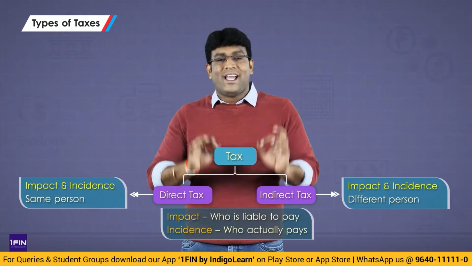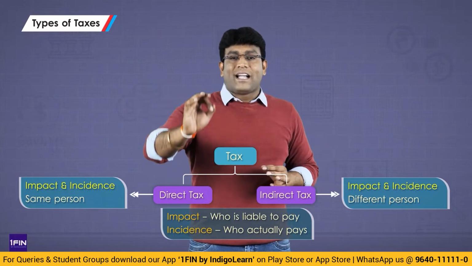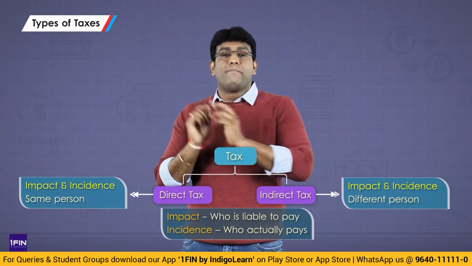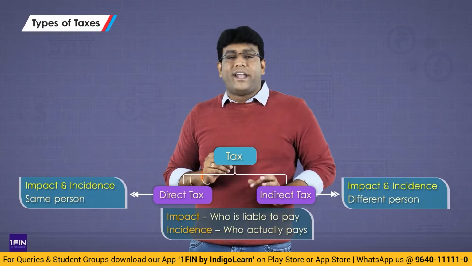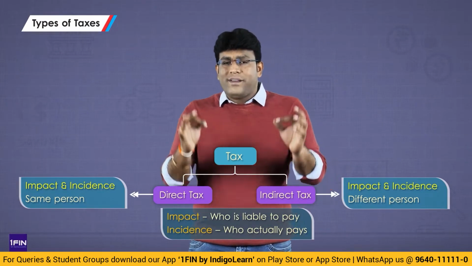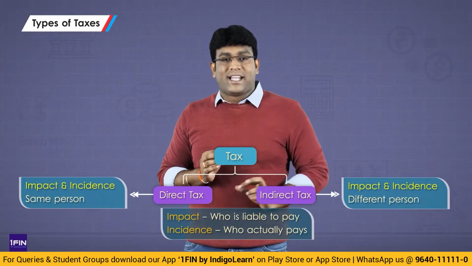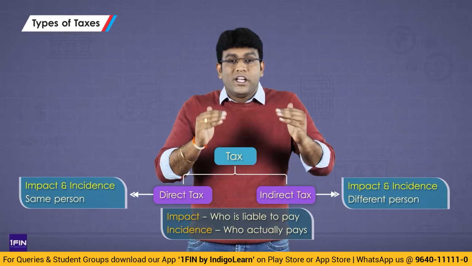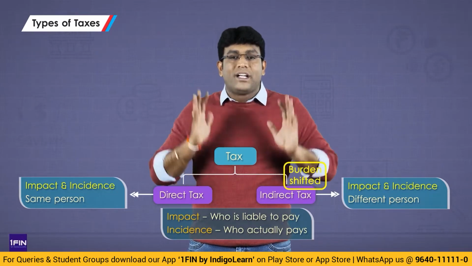That is why this is known as indirect tax. So direct tax is a tax where impact and incidence is on the same person. Indirect tax is a tax where impact and incidence is on a different person. That is the reason why we always say an interesting statement: in indirect taxes, there is a concept of shifting of tax burden. What is that word? Shifting of tax burden.